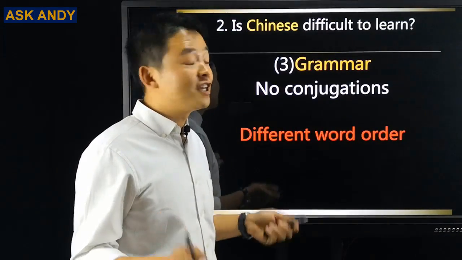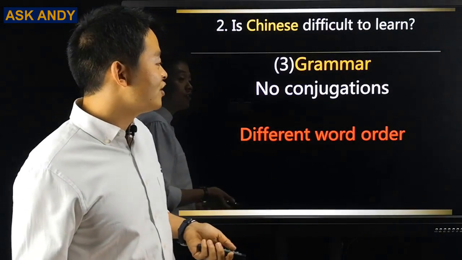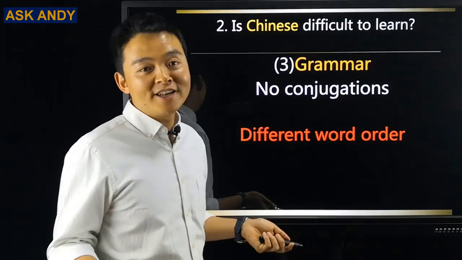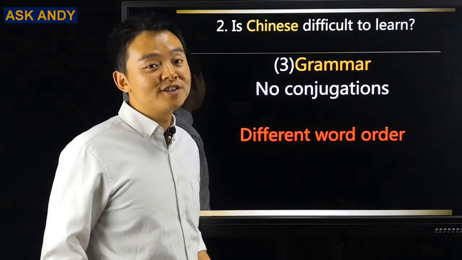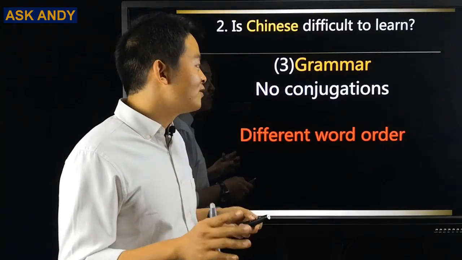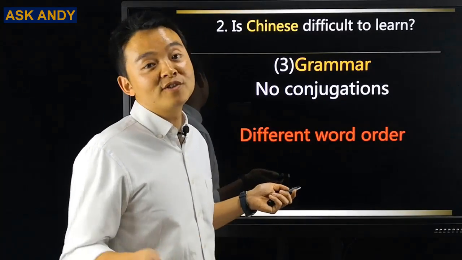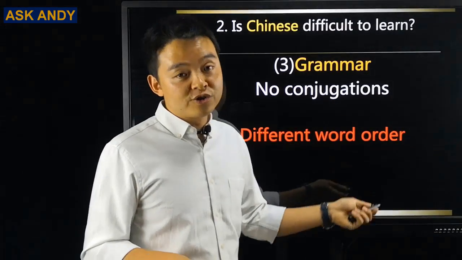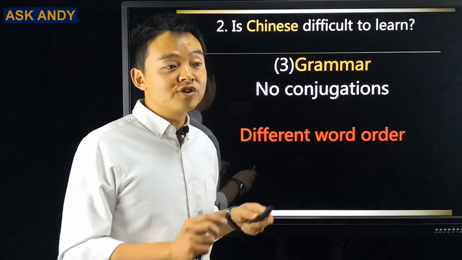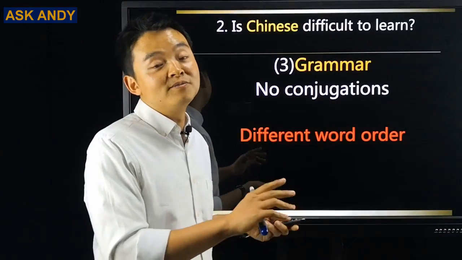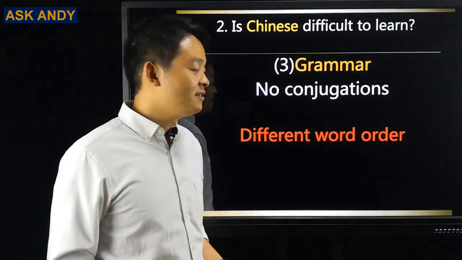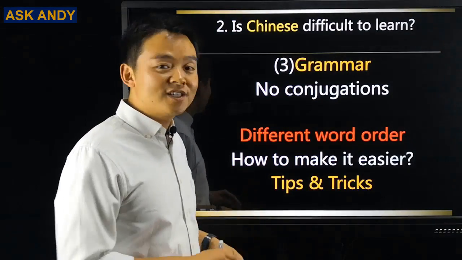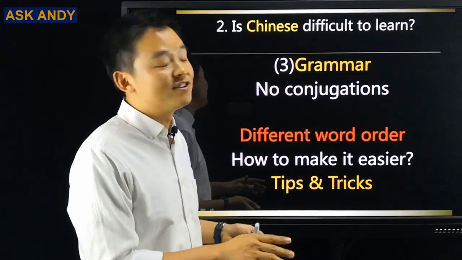So point 3 for Chinese grammar. This is good news for you. So in Chinese language, we have no conjugations. Compared to Spanish language or other European languages, you're going to find Chinese language is easy to learn because we don't have conjugations. But the tricky part would be this one, different word order. So you're going to find the word order in Chinese is different from English language. But don't worry. How to make it easier? I'm going to share with you my tips and tricks to make Chinese grammar easier.